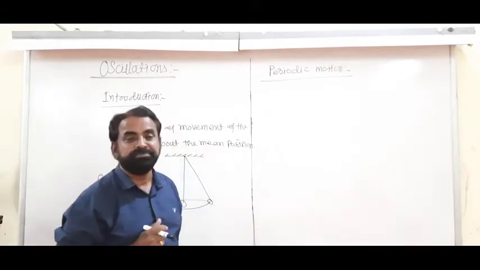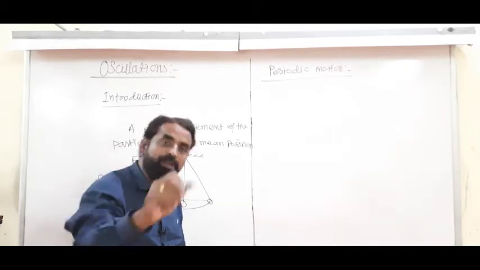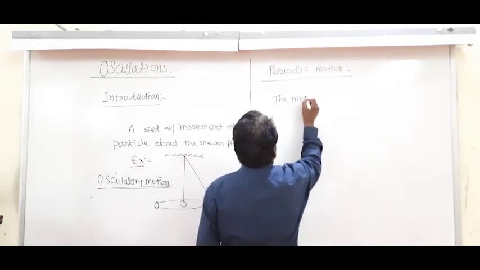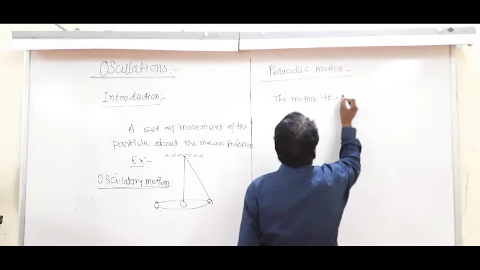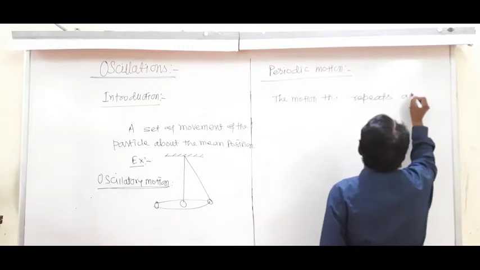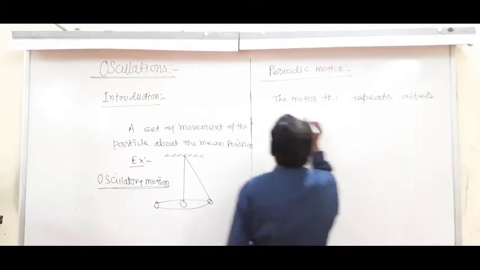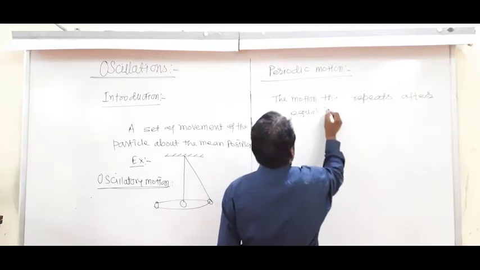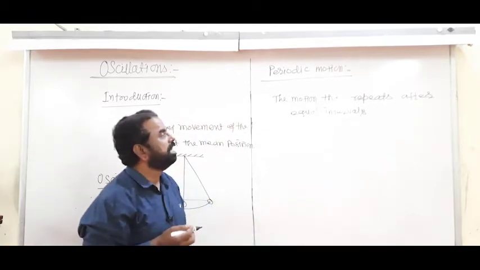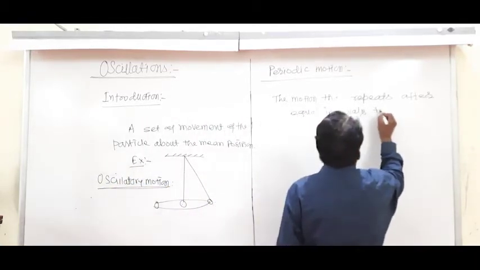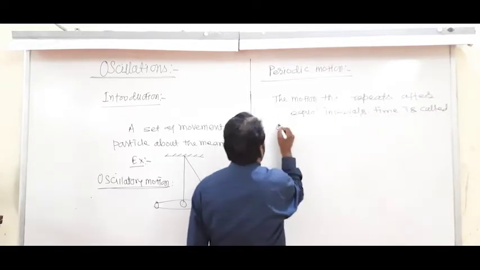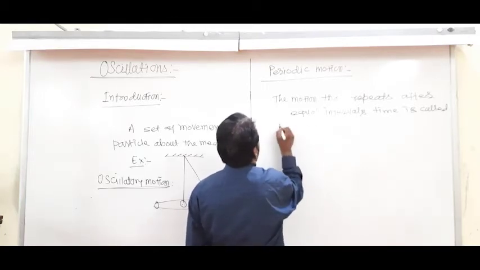So what is periodic motion? The motion that repeats itself after equal intervals of time is called periodic motion.